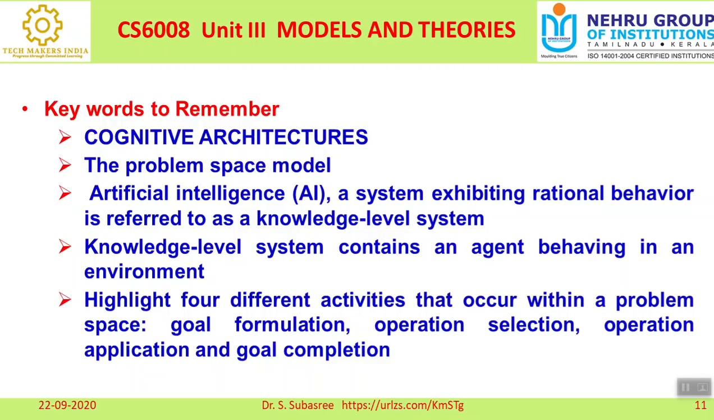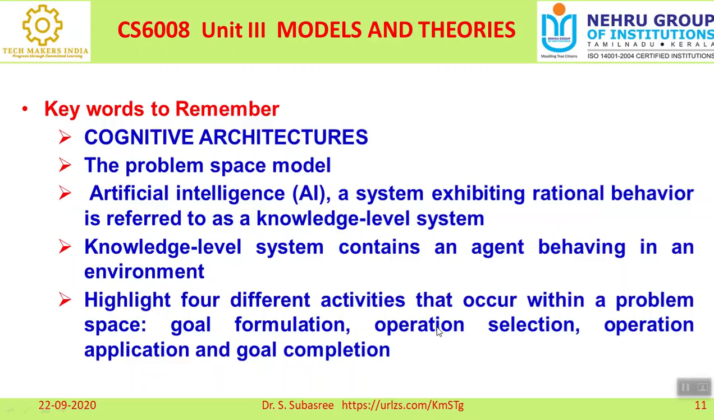So this knowledge level system contains an agent behaving in an environment, right? So here it will be acting as an agent. The knowledge level is acting as an agent between human and the system, right? So it is an interface. We know very well interface, or the person who is negotiating is called an agent, right? Here who is negotiating, right? The interface is negotiating between the computer and human. That is the reason why it is also called an agent, right?